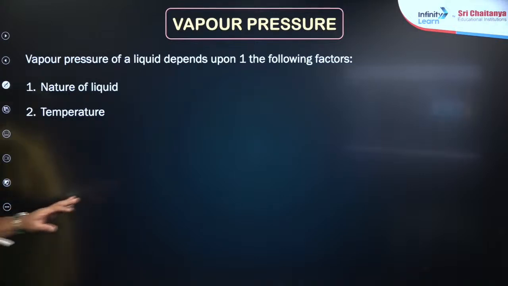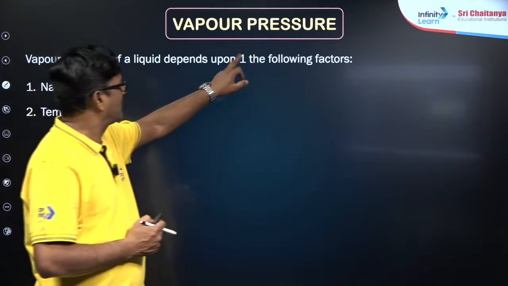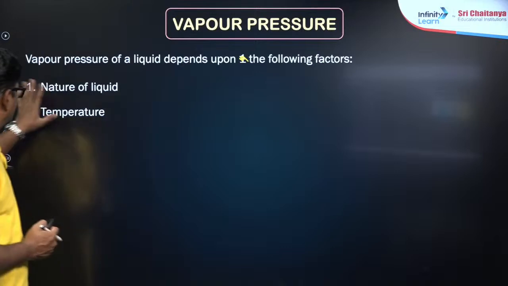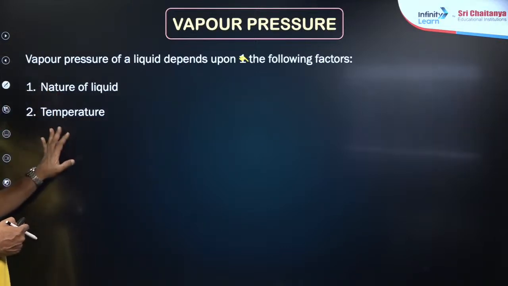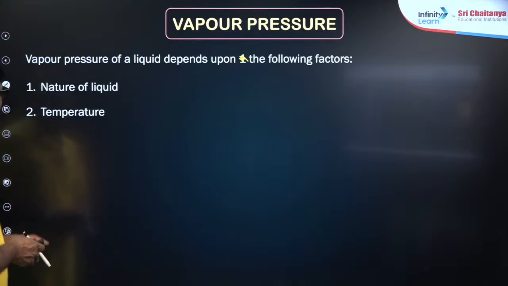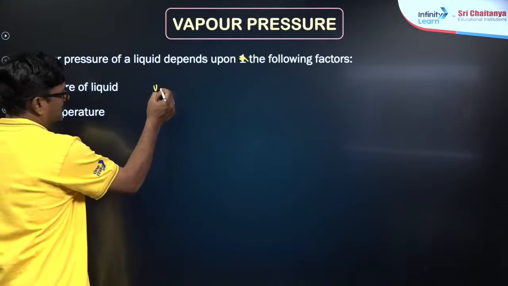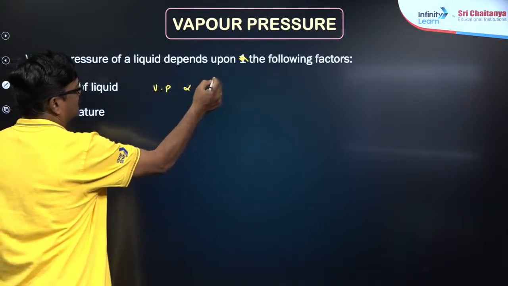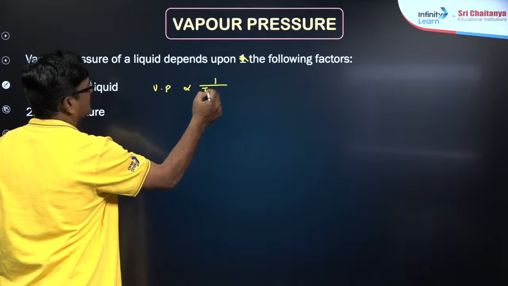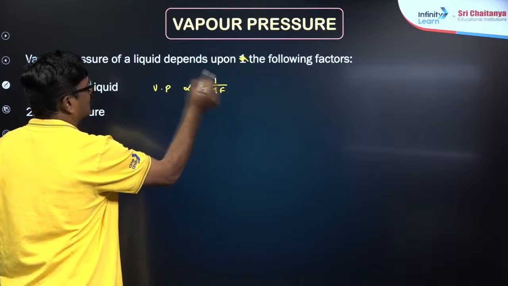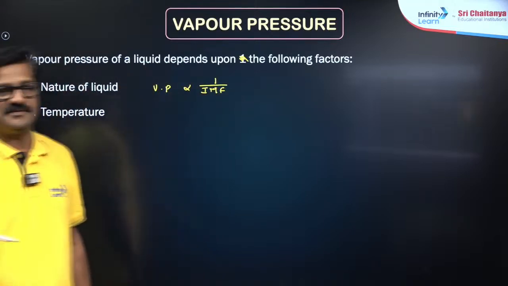The vapor pressure of a liquid depends upon the following factors. One is the nature of the liquid, another one is the temperature. I just want to give you a very important point. Vapor pressure is inversely proportional to intermolecular force. What are the intermolecular forces?